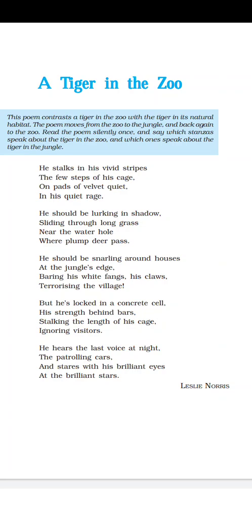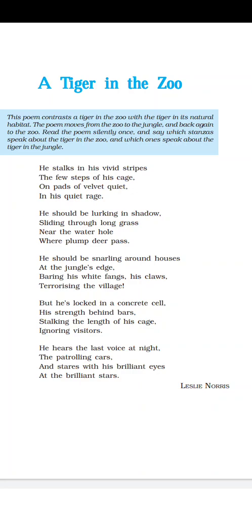Okay, that is snarling. So he should be snarling where? Around the houses, at the jungle's edge. It means the margin of the jungle, where the jungle ends and the village starts. So there is an edge. There must be houses and the tiger must be there. And how? He should be snarling around the houses, at the jungle's edge,